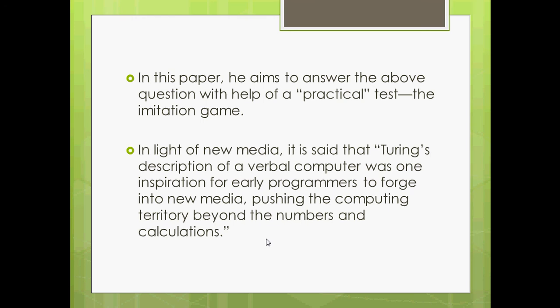He suggests a practical test, the imitation game, now known as the Turing test, for checking the intelligence of machines. In light of new media, it is said that Turing's description of a verbal computer was one inspiration for early programmers to forge into new media. ELIZA was one such program, inspired by this Turing test or imitation game, pushing the computing territory beyond numbers and calculation. So he proposes many questions and makes many arguments, and finally he concludes that machines can think, of course, and this is the way, and he shows one way.